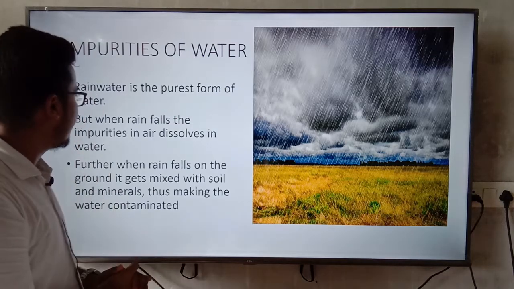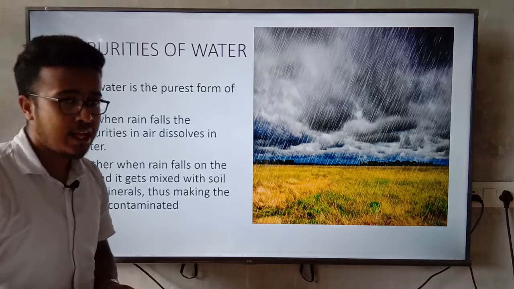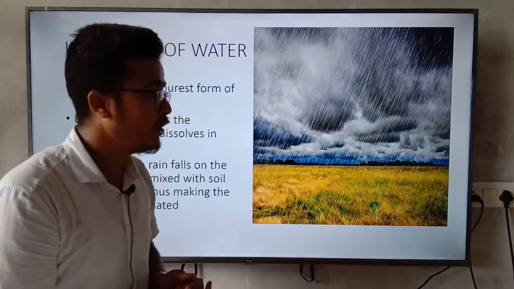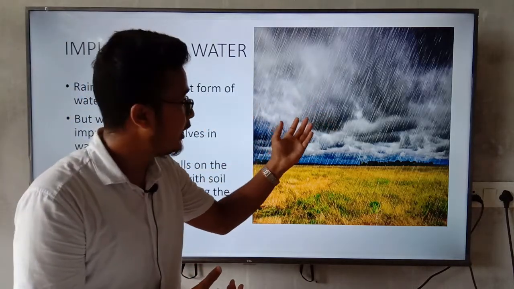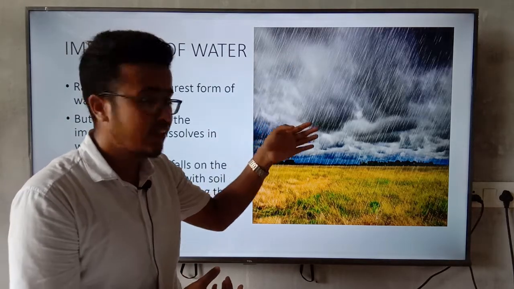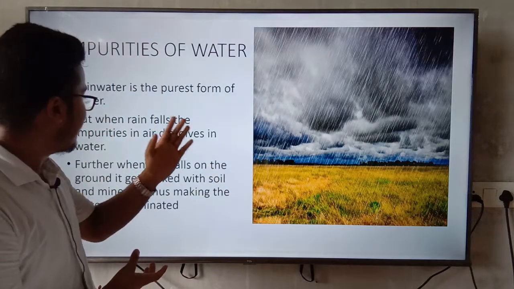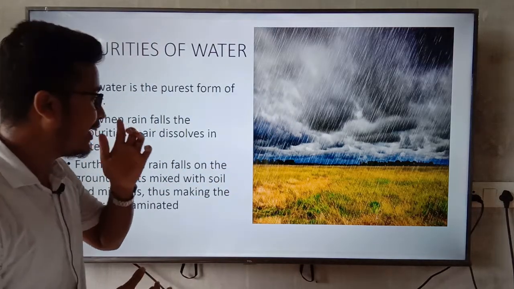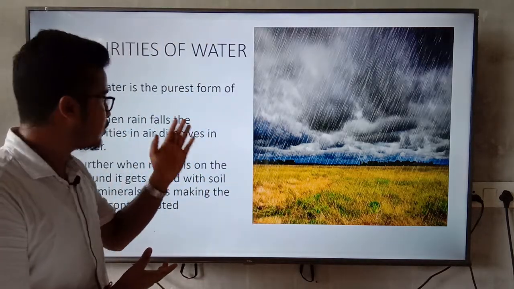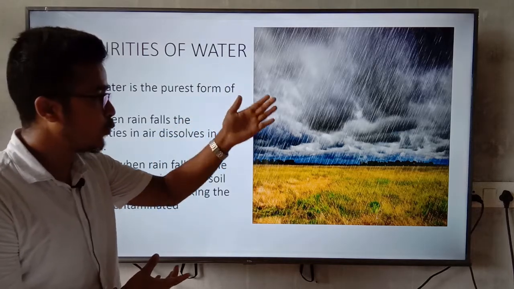The next point: but when rain falls, the impurities in air dissolve in water. You can see a picture, okay? In air there are impurities, and whenever the rainwater falls, it will mix with these impurities and fall on the land. So when rainwater falls, the impurities in air dissolve, that means the impurities mix with rainwater.